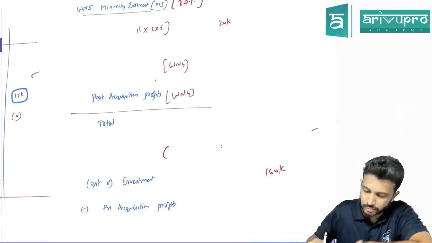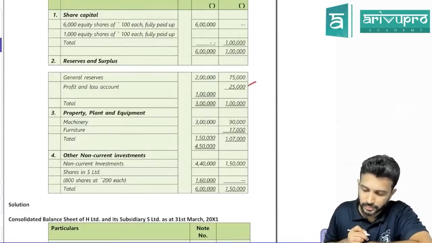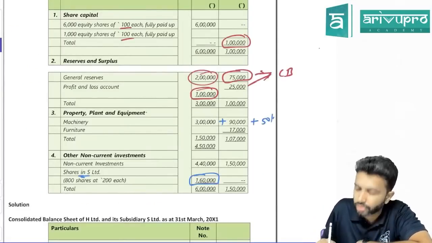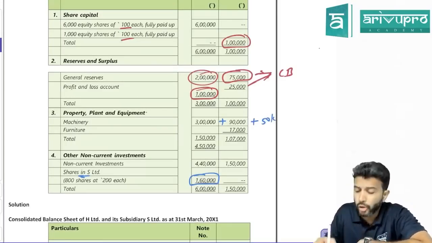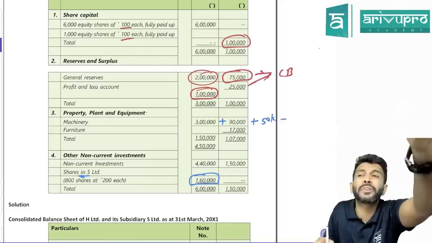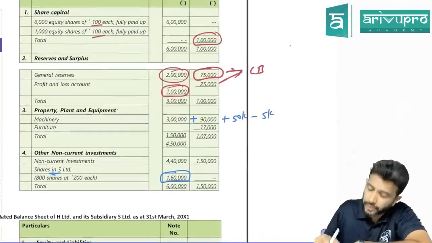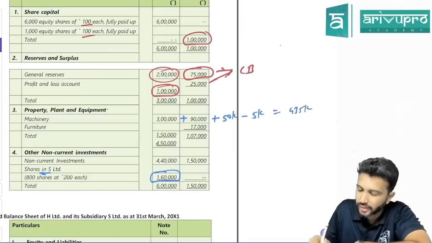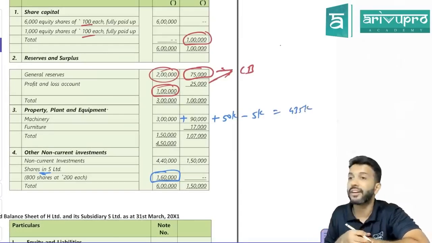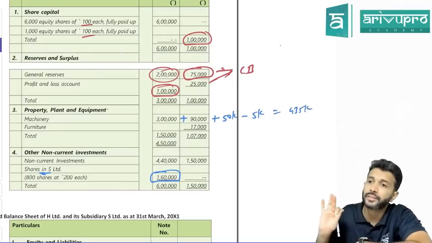Okay, add 50,000. Correct, sir? Sir, this is revaluation gain, but due to revaluation gain, you got some extra depreciation also. How much is that extra depreciation? 5,000. That means what is the machinery value? 390, 440, so 435. 435 is the machinery's final value which will come in your balance sheet. Agreed, sir? Later we'll check. For now we'll update. Is that fine?